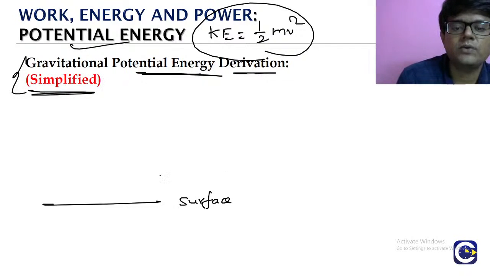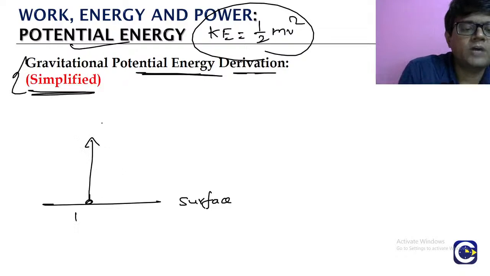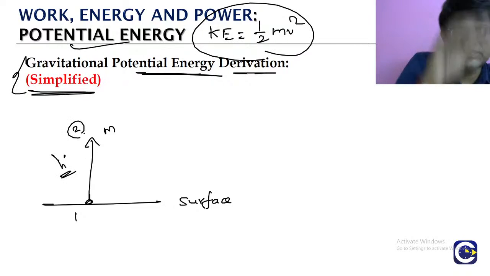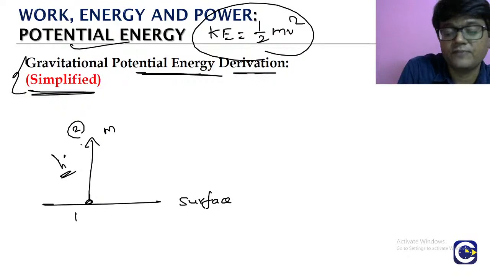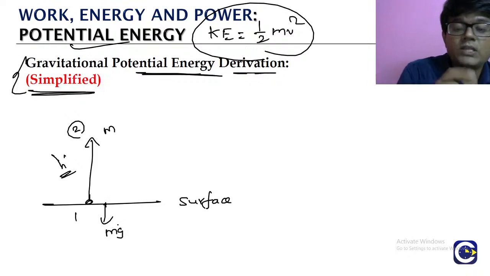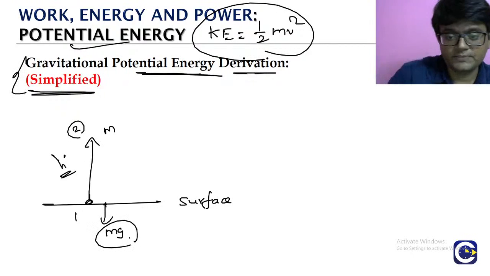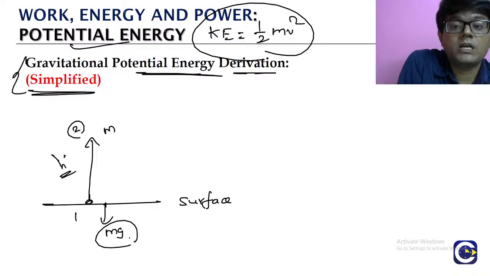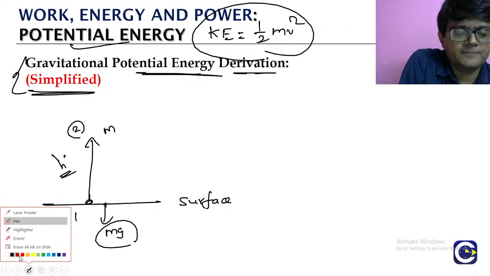For that, what we will do is we will begin with a very simple derivation. Starting from the surface of the earth, we will take an object of mass m to a height h. So from point 1 we are taking up to point 2. Where is point 1? On the surface. Point 2 is at a height h. Okay, now while we are moving the object, gravitational force acting on the body will be downwards. Why? Because gravity is always downwards, right?